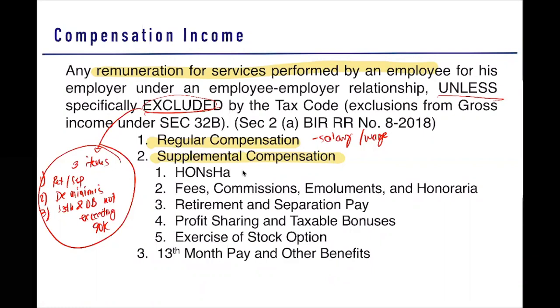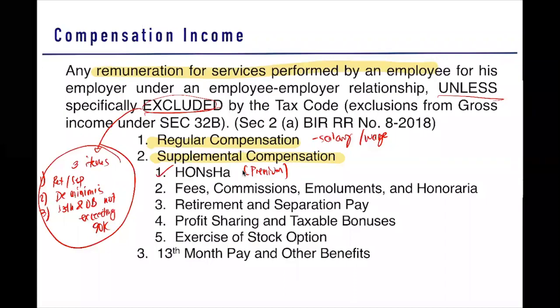And what are those? First is your HOHO. We discussed this one already. So we have your holiday, overtime, night shift, and hazard pay. So these are premium for work services performed aside from your regular work. Okay. Next, you have your fees, commission, emoluments, and honoraria. So fees and commissions normally have the same connotation. This normally is provided in case you are in the sales industry.